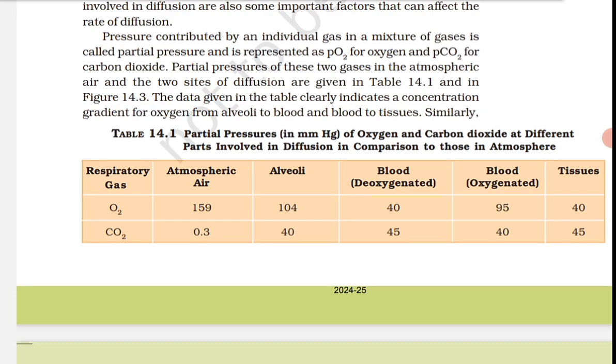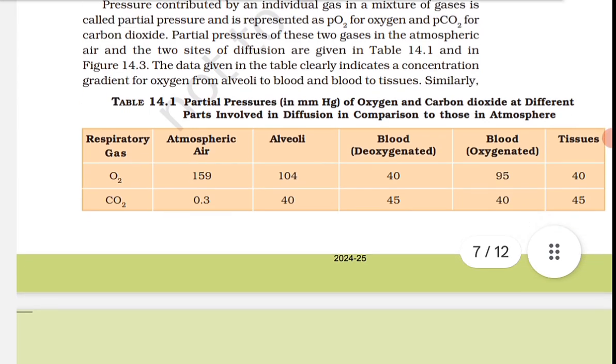The data given in the table clearly indicates a concentration gradient for oxygen from alveoli to blood and from blood to tissues. Similarly, a gradient is present for CO2 in the opposite direction, that is from tissue to blood and blood to alveoli.